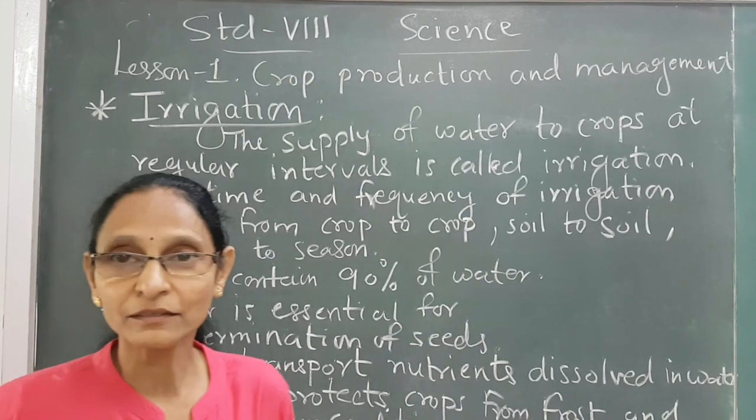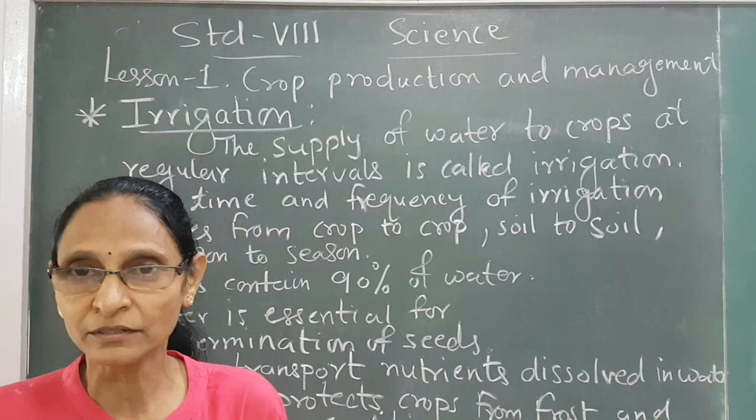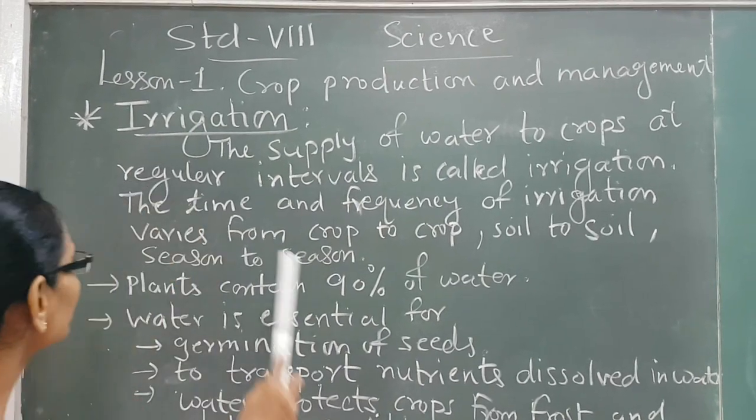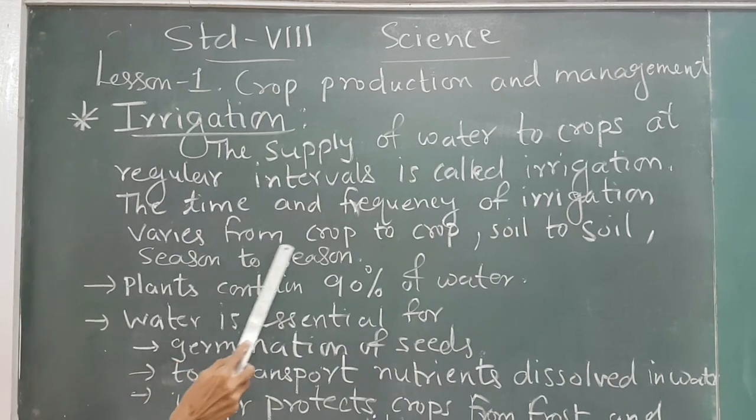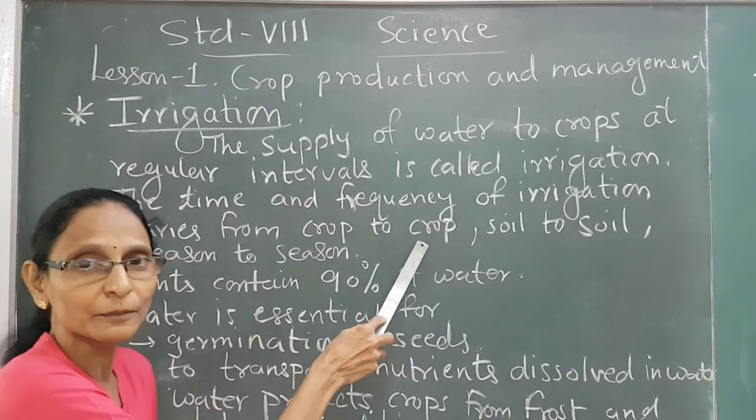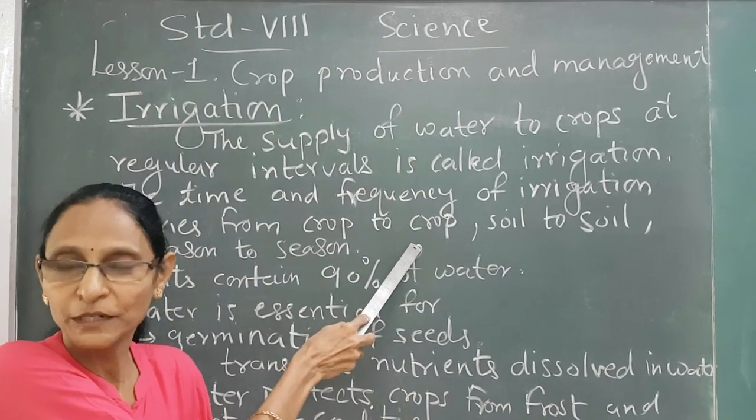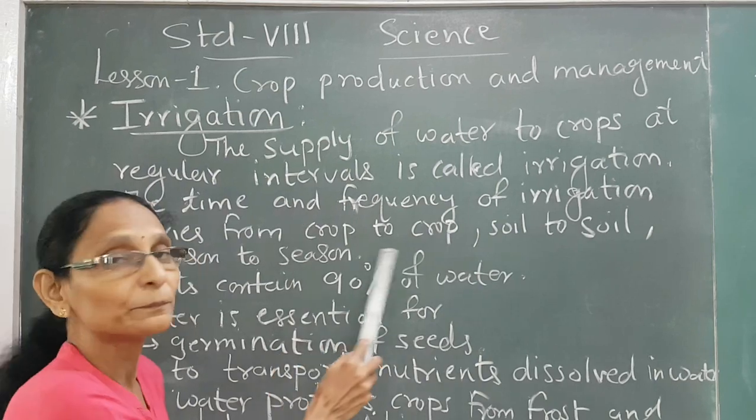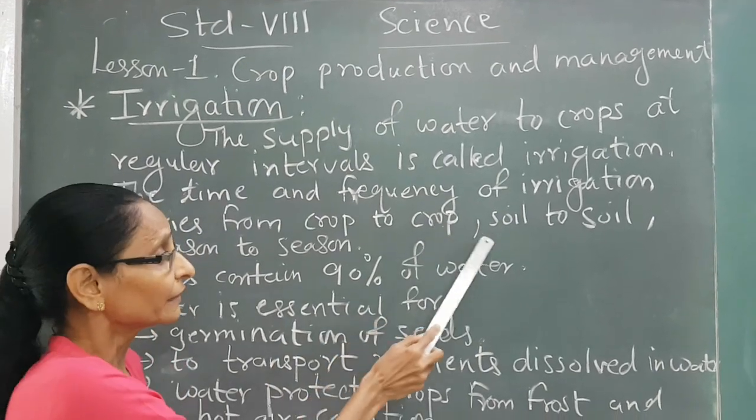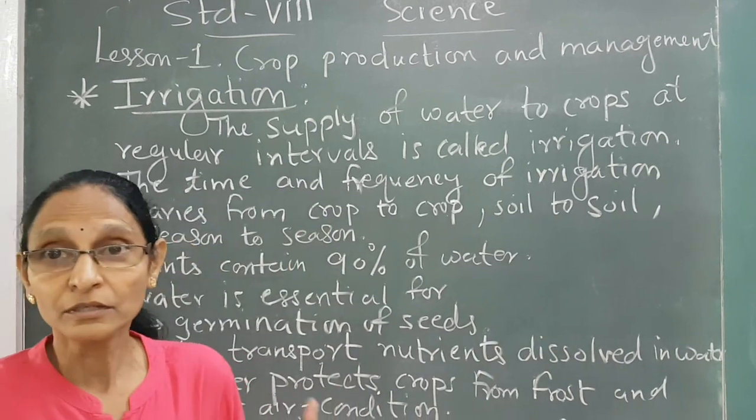That is, to supply water to the crops, and that depends on the season, crops, and soil. The time and frequency of irrigation varies from crop to crop. Some crops require more water, some require less water. So the supply of water depends on the crop. Then, it also depends on the soil.